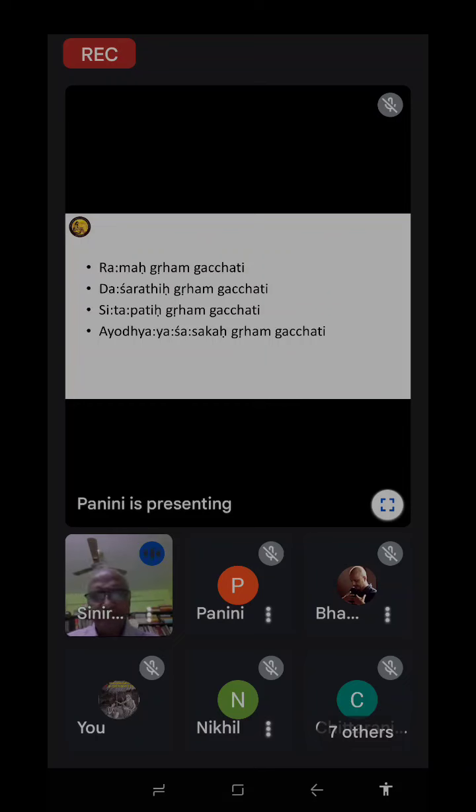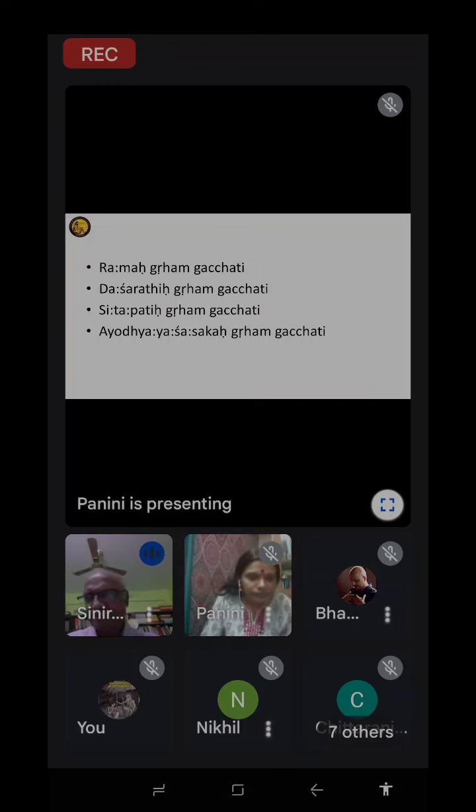Here you get 3 different words for the same Rama. One is Dasarathi, which tells that he is the son of Dasaratha. The third is Sitapatihi, the husband of Sita. And the fourth is Ayodhya Shasaka, the ruler of Ayodhya.